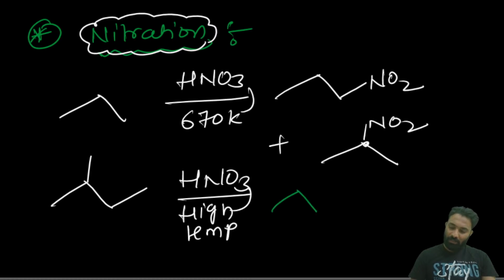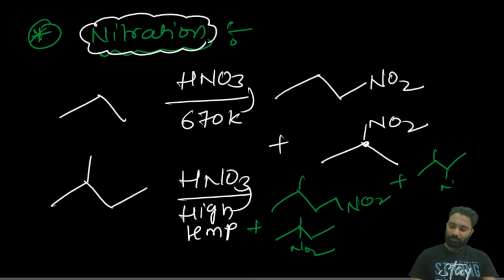Here one will come from here, here it will be the NO2. The second one will be in the middle, 3 degree, and the next one will be 2 degree. Now these are the 3 possible products we will get.